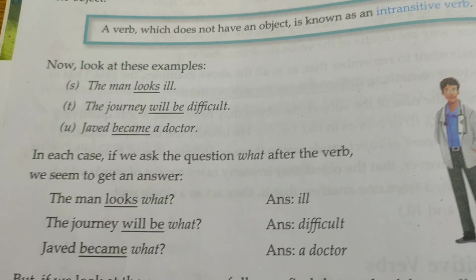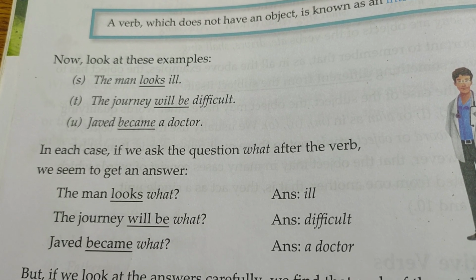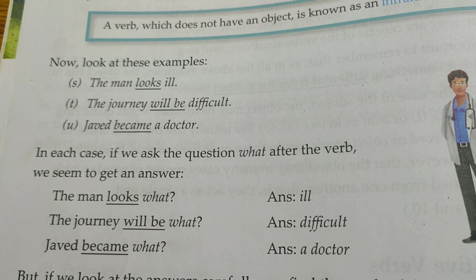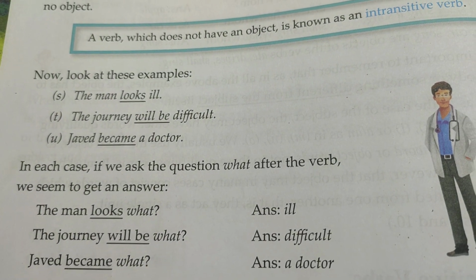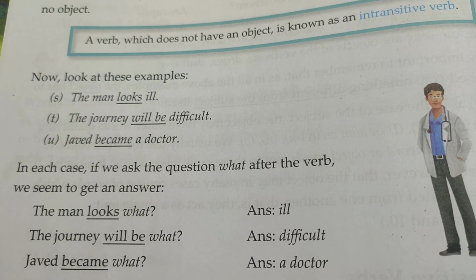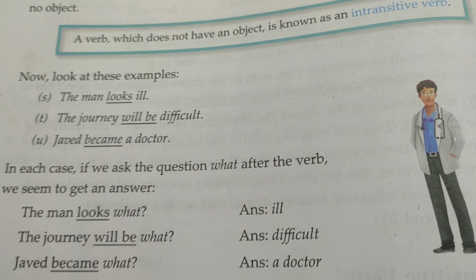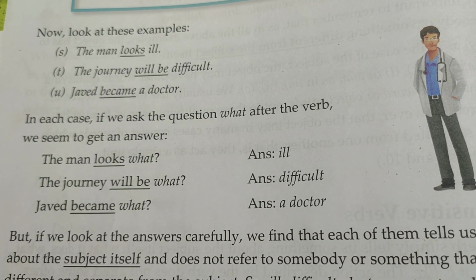Now let's look at these examples. The man looks ill. The man looks what? The journey will be difficult. The journey will be what? Javed became a doctor. Javed became a what? In each of these cases, we ask the question what after the verb.